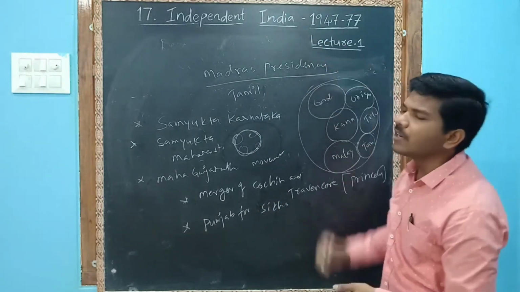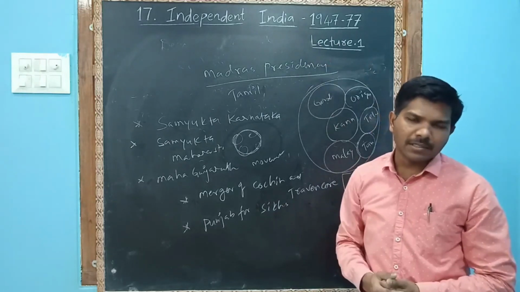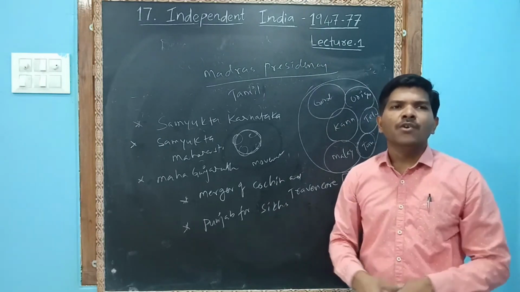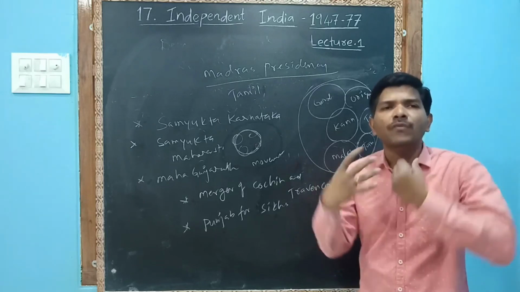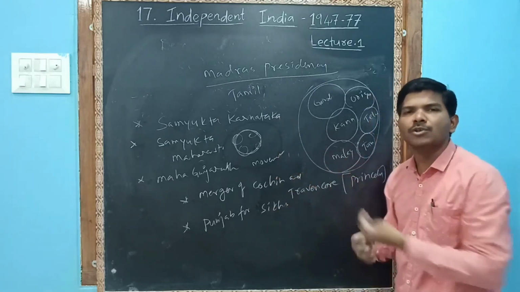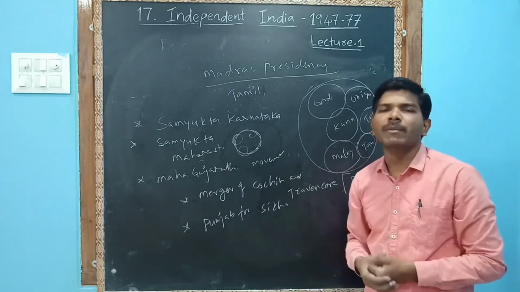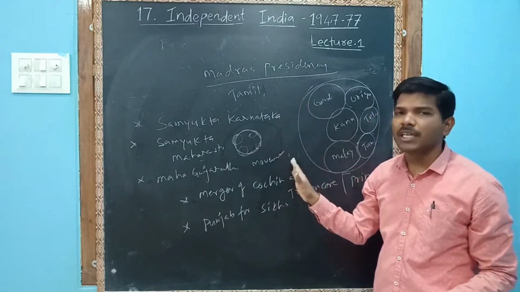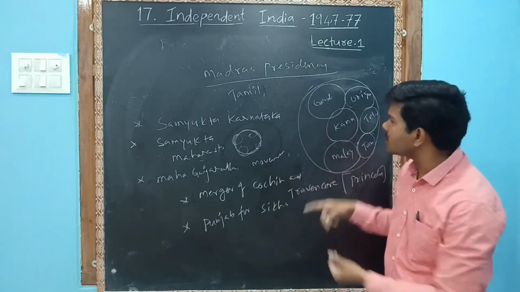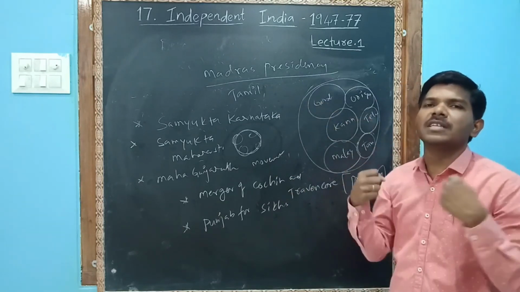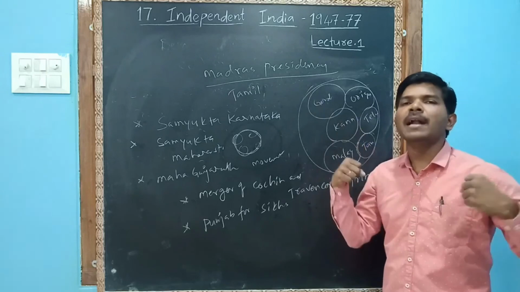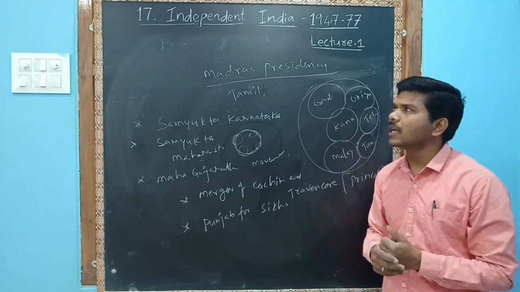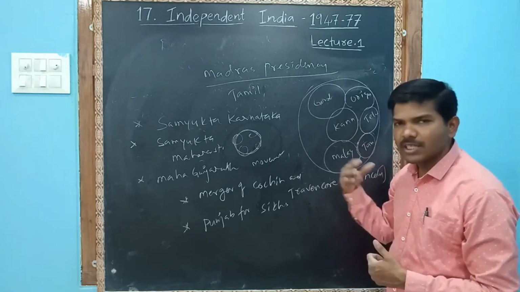So from this example, what did we understand? Recently we got independence, and we are trying for socio-economic development, for unity and integrity, for a democratic system. But do all these bring us unity? Do they bring socio-economic development? It is a complete threat to Indian unity, because all these people were fighting with each other and with the central government for separate states. In the next session, we will clearly learn about the States Reorganisation Act.